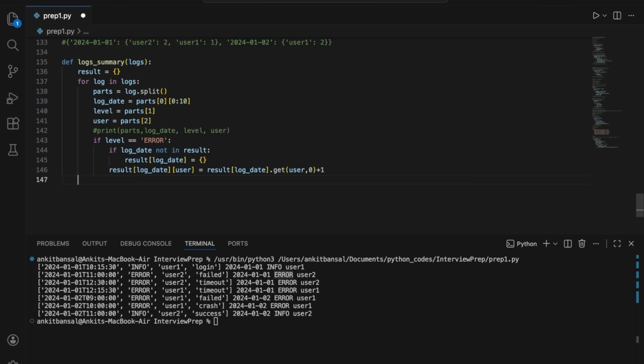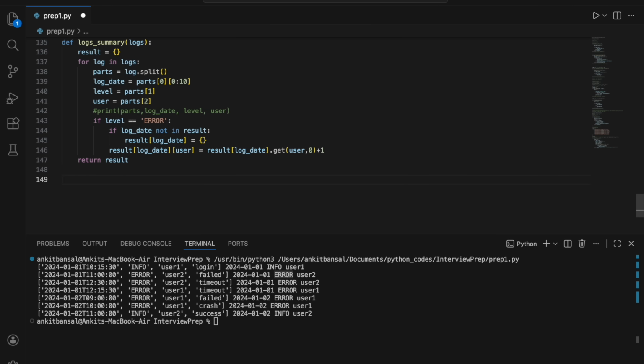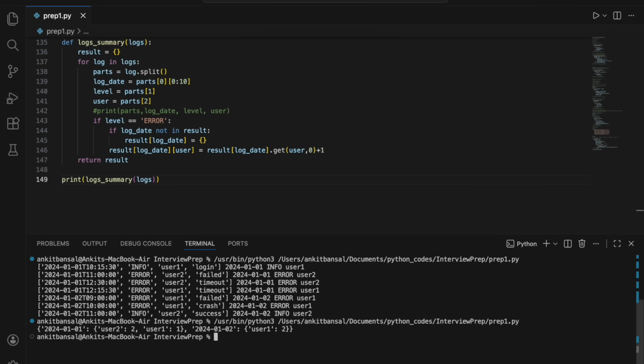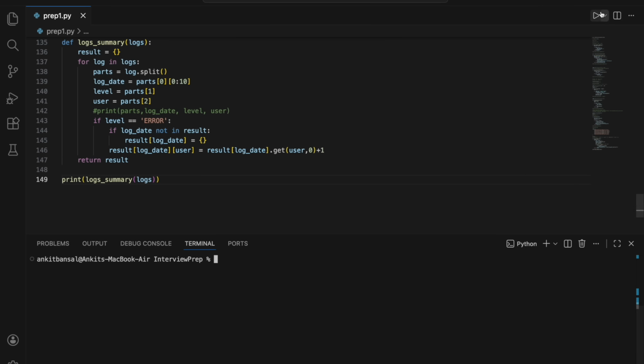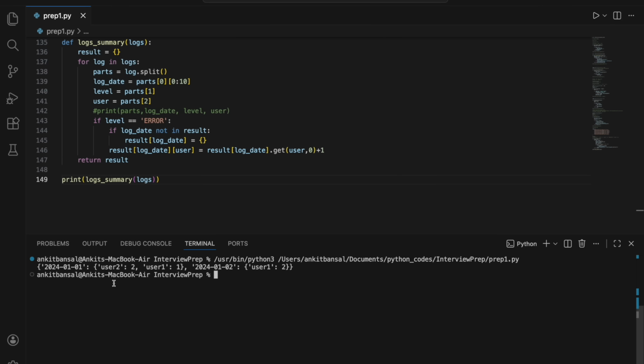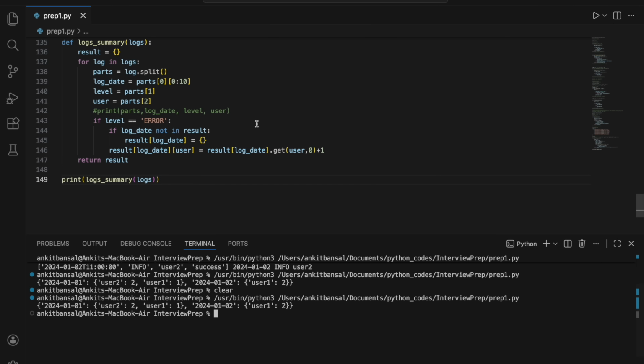And let's see what is my return result. Right? And let me just call this, print log summary. Yeah, I think we have got the answer. Let me just check this. Yeah, I think it looks fine. So on first, user 2 has 2 and user 1 has 1, and on second, user 1 has 2, right? This is, I think, the expected output.